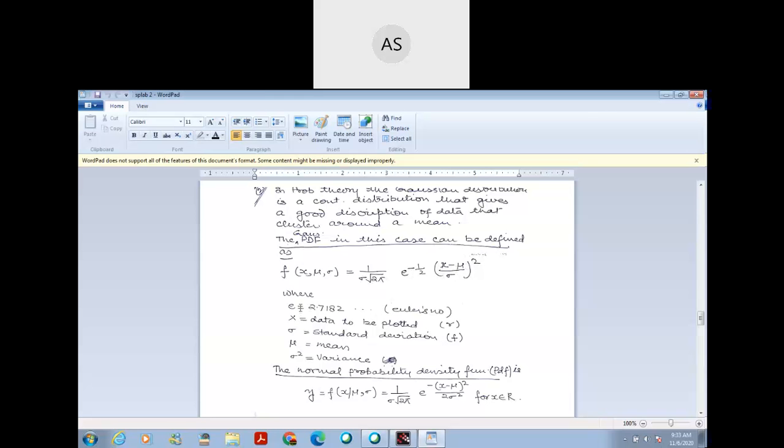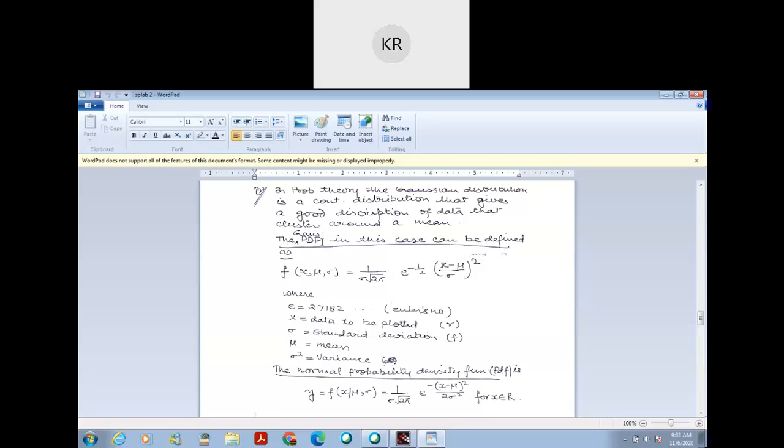Here e is Euler's number, which is equal to 2.7182. x is the data to be plotted. Sigma is standard deviation, mu is mean and sigma square is variance. This is the formula for Gaussian PDF.